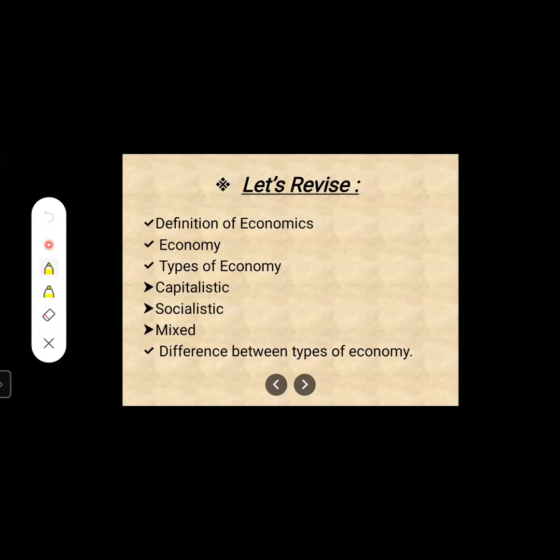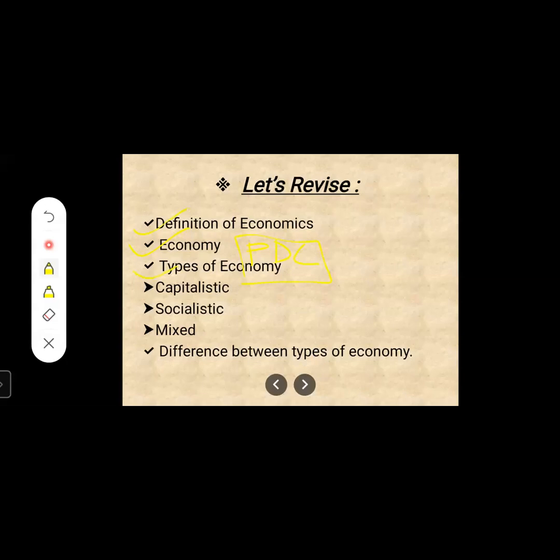I told you the word economics is derived from the Greek word oikonomia, which means family management. Then next is about the economy. I asked you to remember what the term economy is. You have to keep these PDC letters in your mind. PDC means production, distribution, and consumption. These three letters you have to keep in your mind.